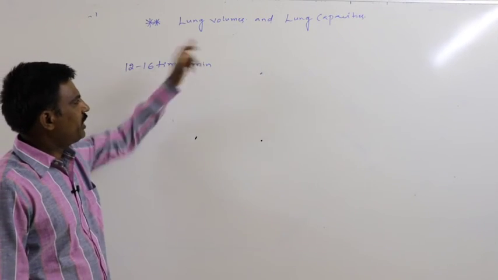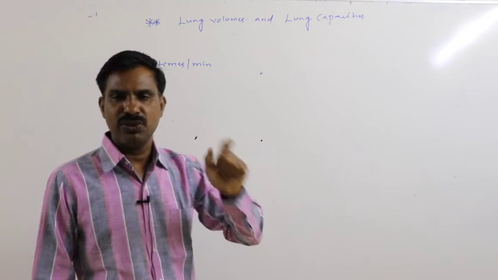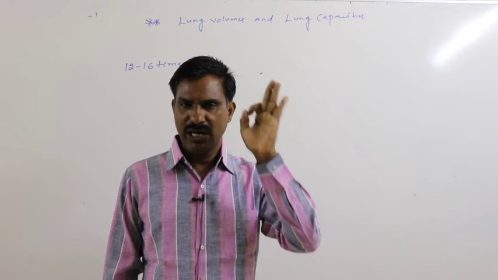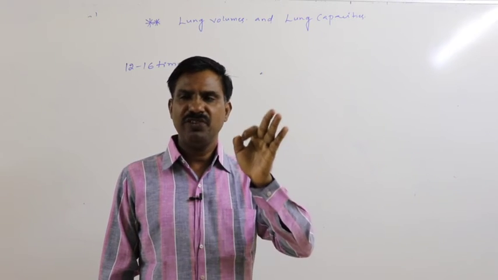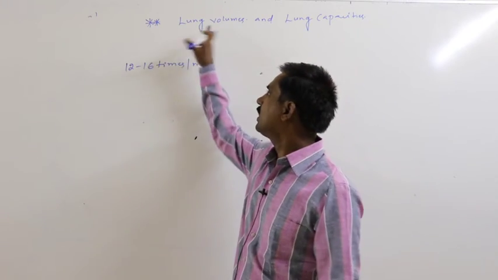So during that, how much volume of air reaches into the lung, and how much volume of air is released to the outside, if we estimate that, that is said to be the lung volume.